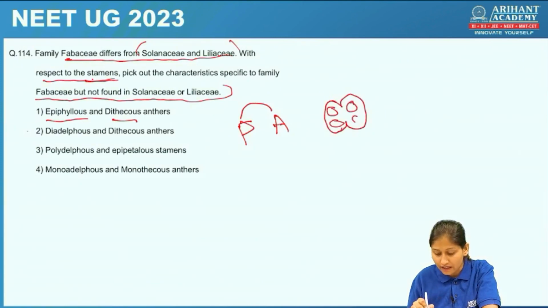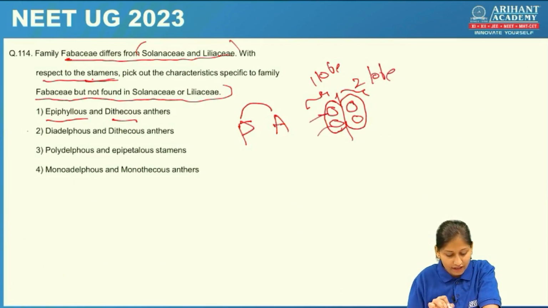This is lobe 1 and this is the second lobe. Each lobe contains two theca, that is dithecous. See, dithecous anther is the common one. It is present in all the families Fabaceae, Solanaceae and Liliaceae. But epiphyllous condition is not present in Fabaceae. We are supposed to check with respect to the Fabaceae family.